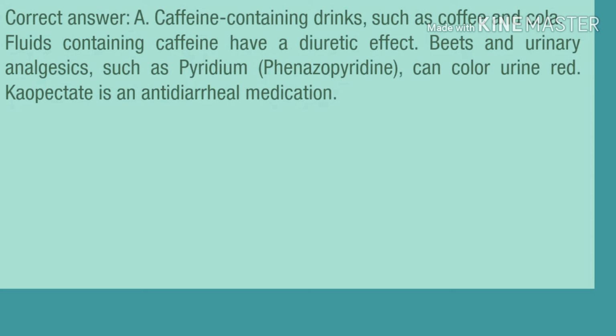Correct answer, A. Caffeine-containing drinks, such as coffee and cola. Fluids containing caffeine have a diuretic effect. Beets and urinary analgesics, such as Pyridium, phenazopyridine, can color urine red. Kaopectate is an anti-diarrheal medication.